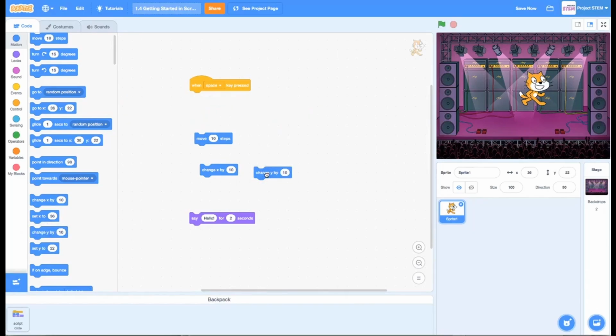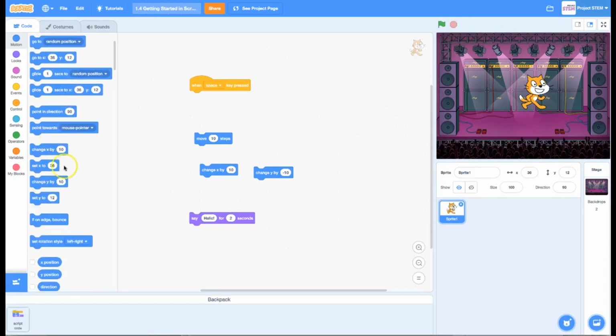All right, so now the Y coordinate is changing. It was 22, 32, 42, so my cat is moving up the screen. If I want my cat to actually move down, I could change that to a negative number. Okay, now it's coming right back down. So those are some of the things that we can do with motions.